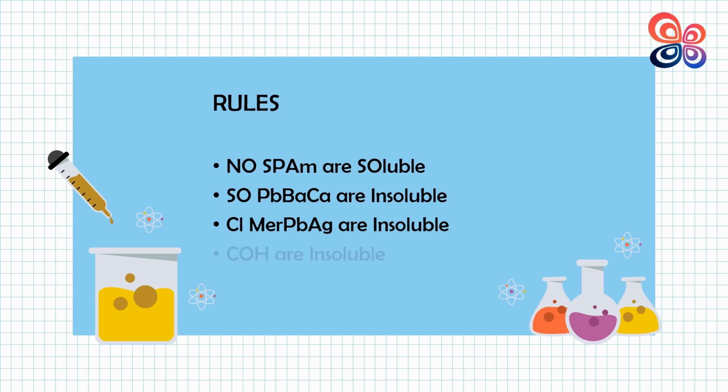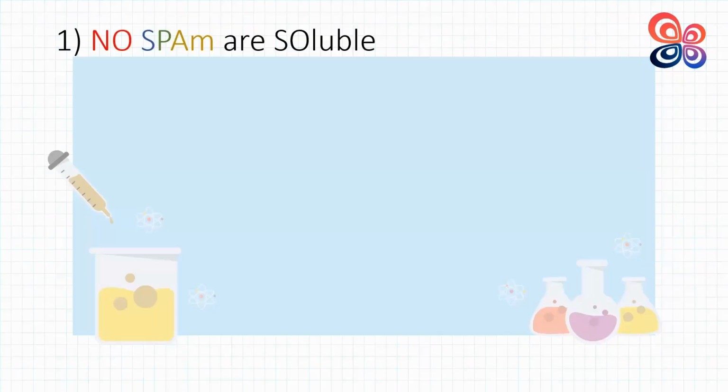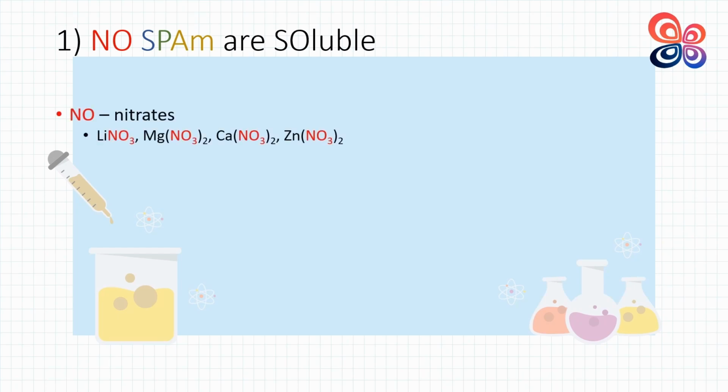So, what are they? Rule number 1 is NO SPA are soluble. NO stands for nitrate. All salts containing nitrate are soluble, such as lithium nitrate, magnesium nitrate, and calcium nitrate. S stands for sodium. All common salts of sodium are soluble. For example, sodium chloride, sodium carbonate, sodium hydroxide.